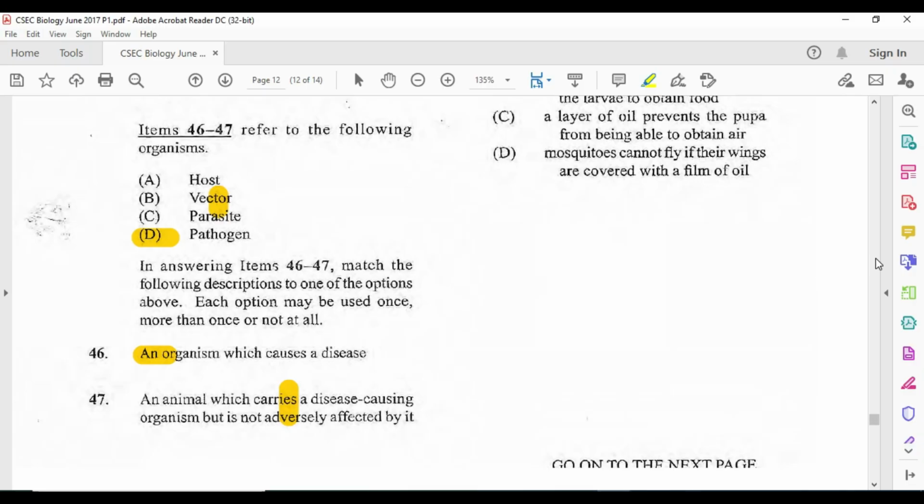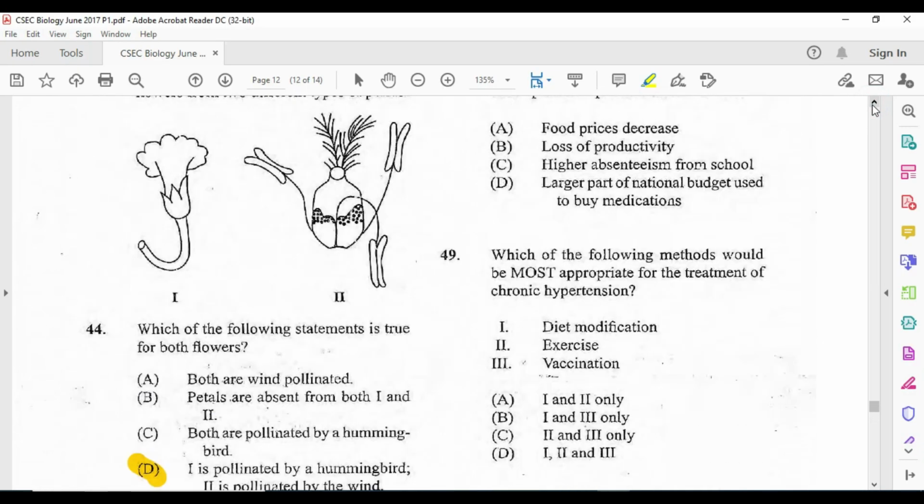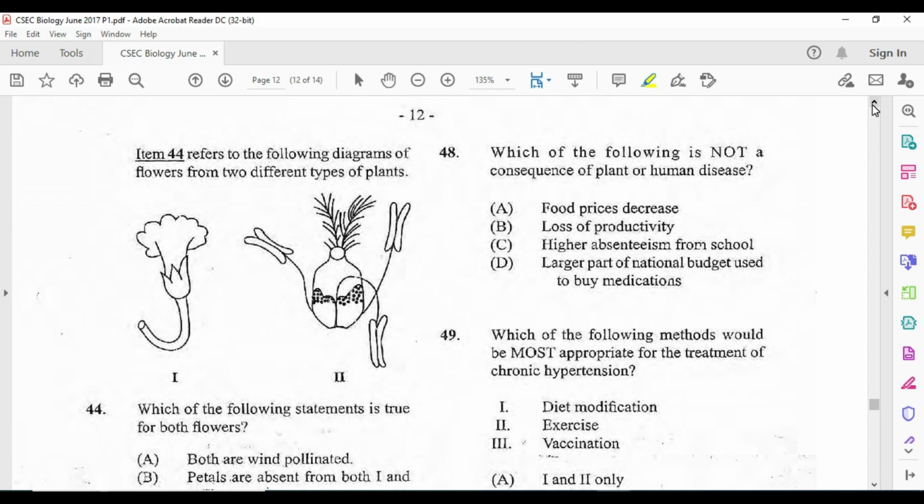So we move to 48. That wasn't so difficult after all. 48. Which of the following is not a consequence of plant or human disease? This is a very interesting question. It's not a consequence, so it doesn't happen because of human or plant disease.